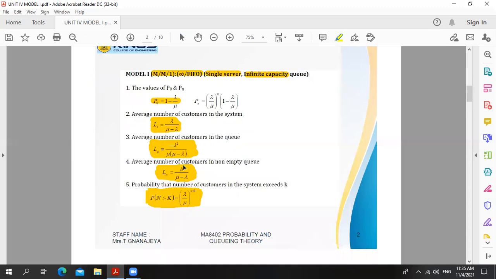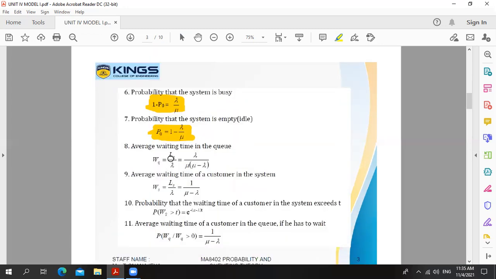Already we know the formula for LQ. What is the formula for LQ? LQ is equal to lambda squared divided by mu into (mu minus lambda). Now this LQ is divided by lambda, and we get lambda divided by mu into (mu minus lambda). So the formula for WQ is lambda divided by mu into (mu minus lambda). This is the waiting time in the queue.